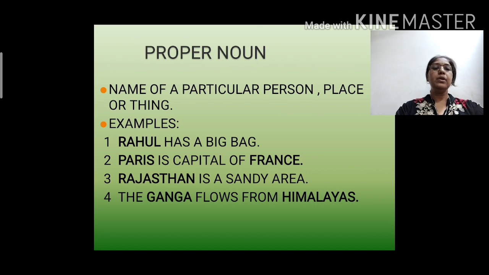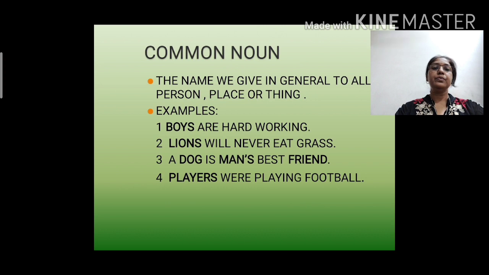Again, let's move on to the third example. Rajasthan is a sandy area. Here we are specifically talking about a place which is sandy, and that is Rajasthan. So Rajasthan here is a proper noun. Next example, the Ganga flows from the Himalayas. Here Ganga and Himalayas are both specifically named. It is the name of a river and of a mountain. So both are proper nouns.